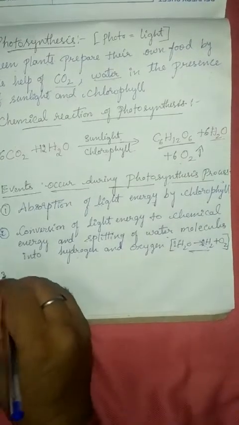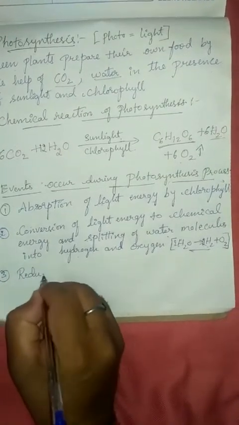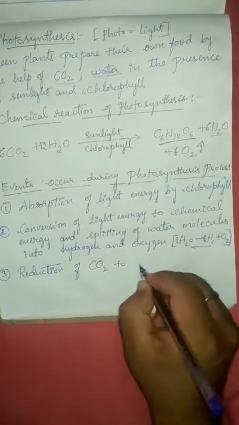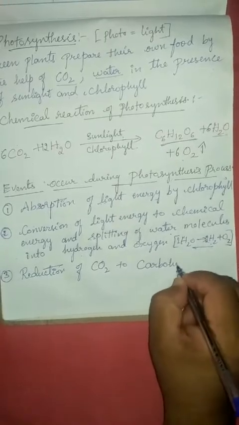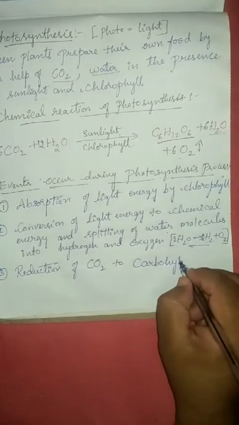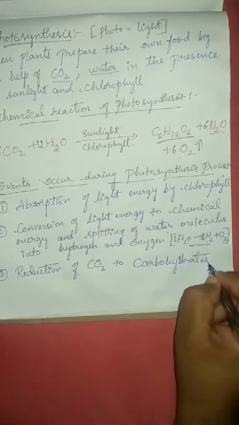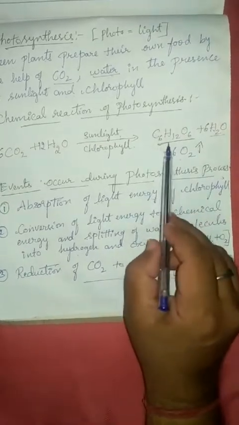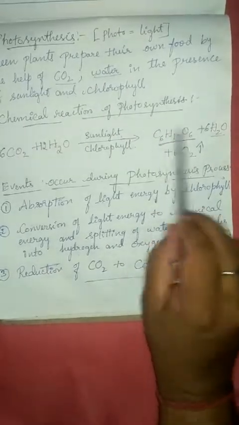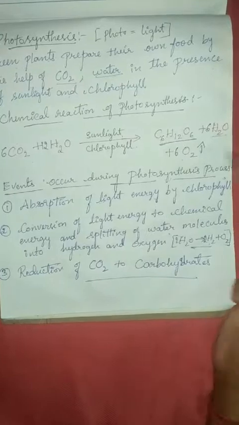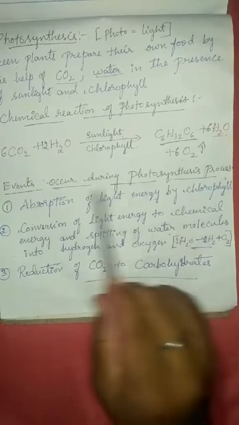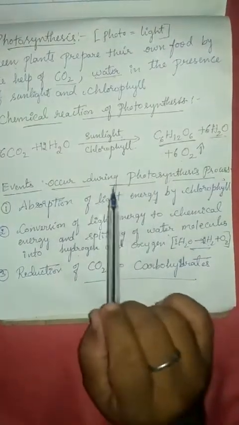The last event is the reduction of carbon dioxide to carbohydrates. This is the carbohydrate C6H12O6, which is later converted into glucose. That glucose gives us energy, and we take this oxygen also. So these are the events that occur during photosynthesis. This is also one of the important questions.